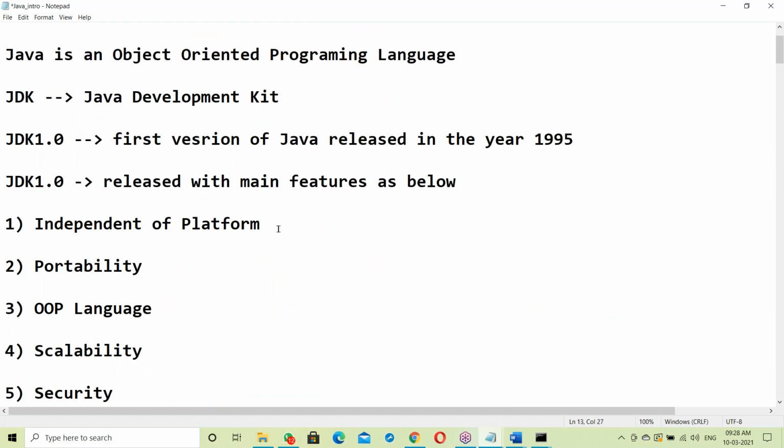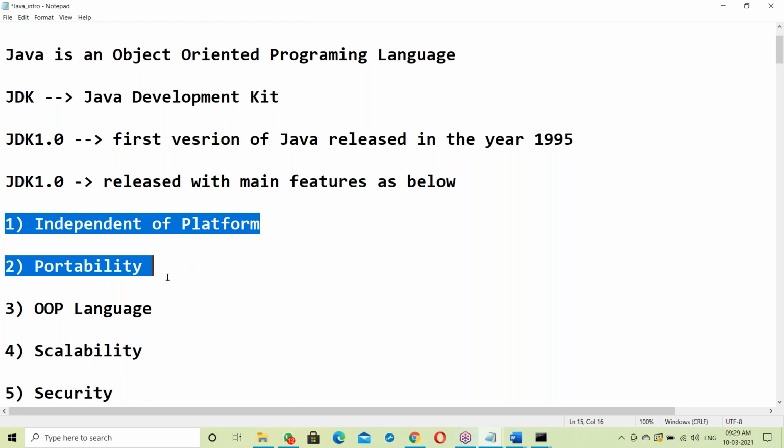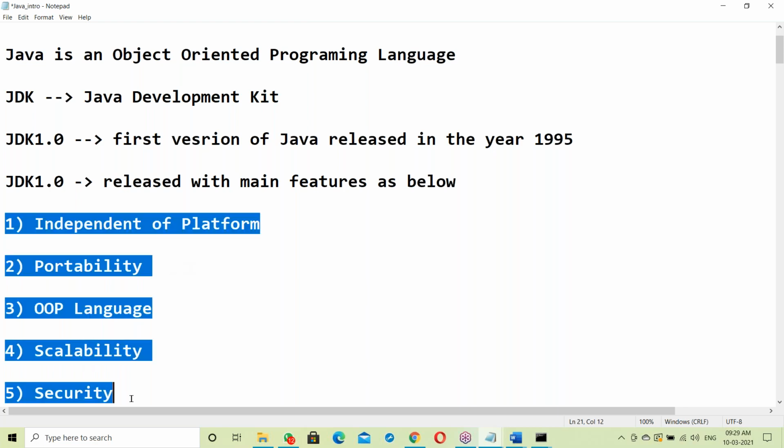To understand the independent platform, we did the prerequisite today. Tomorrow I'll be taking the independent platform topic and discussing Java features. After finishing Java features, we start Java programming immediately. Tomorrow's topic is interpreter, compiler, and exe file knowledge. I think you understood today's class, right? No doubt, right?